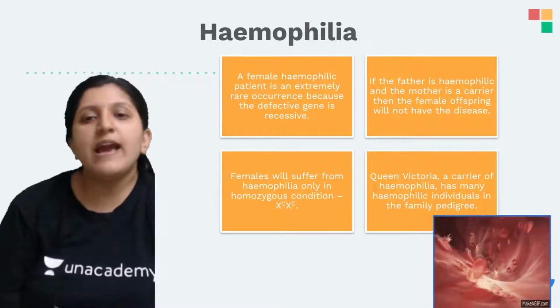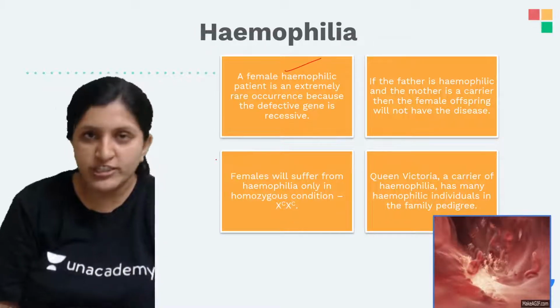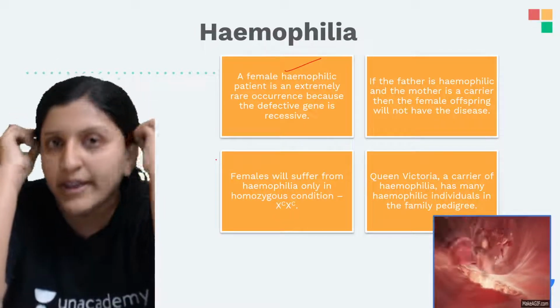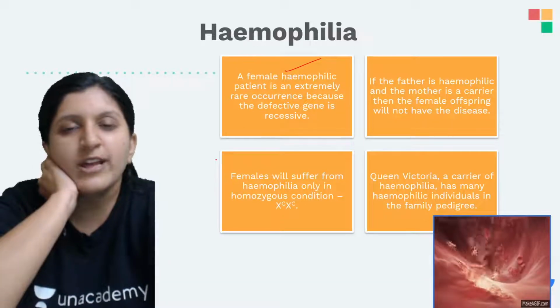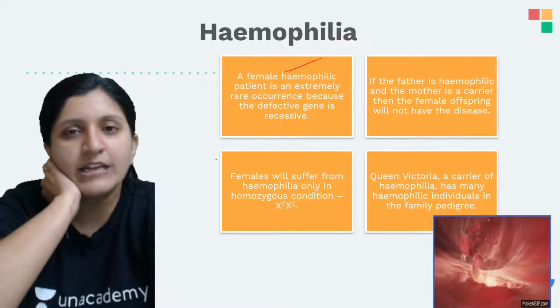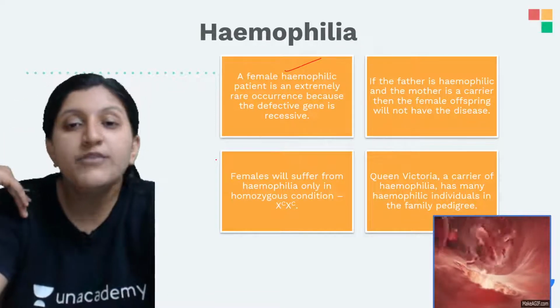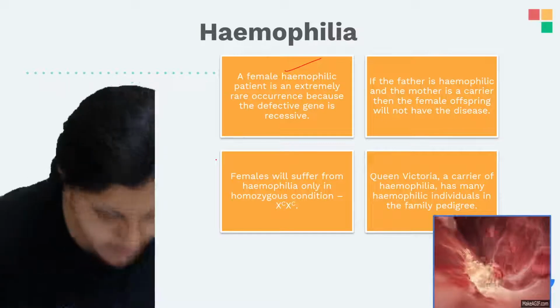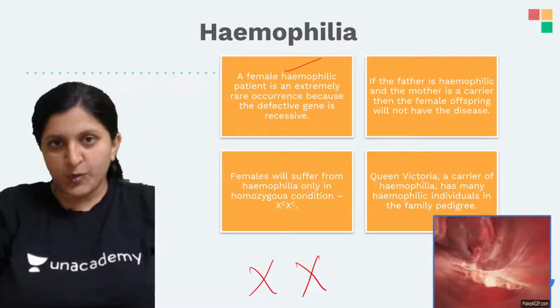Okay, so hemophilia, let's have a look at this. A female hemophilia patient is an extremely rare occurrence. So why do we say that females get the hemophilia condition much less than males? That is because the female has two X chromosomes. Okay, so this is one X chromosome and this is one X chromosome.